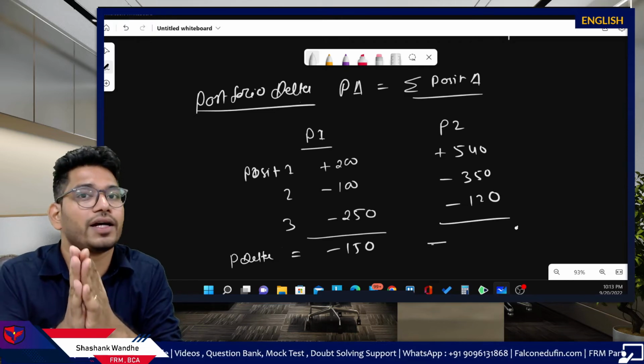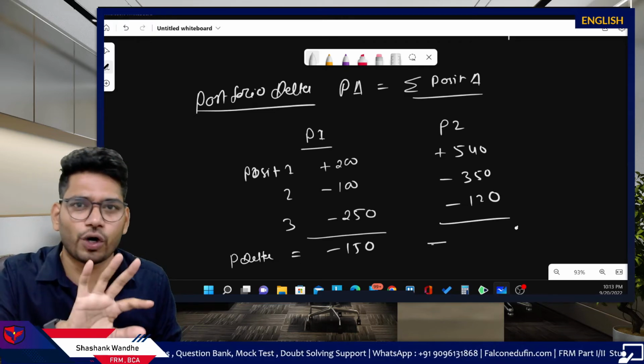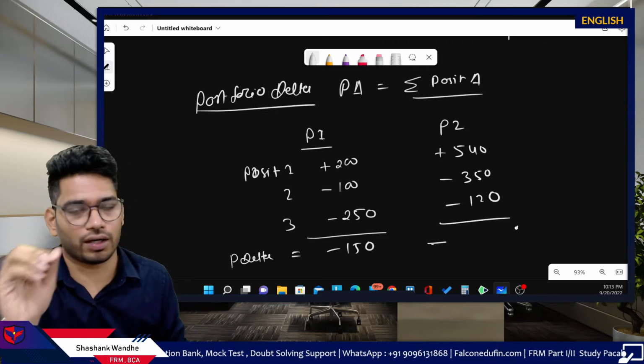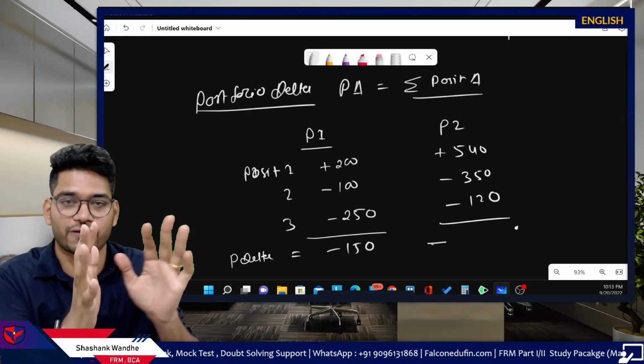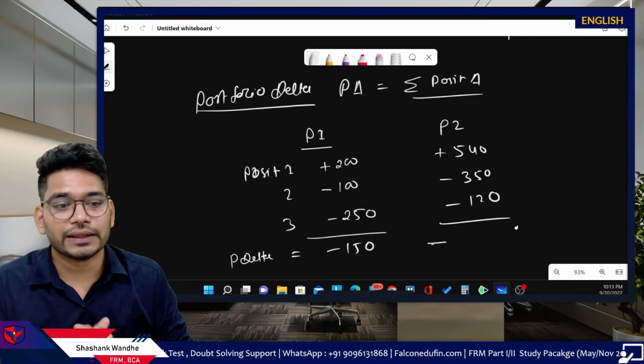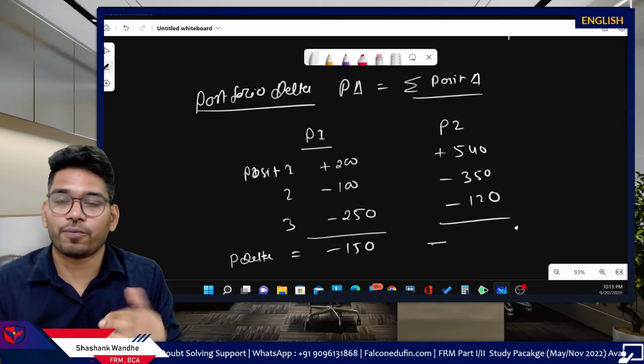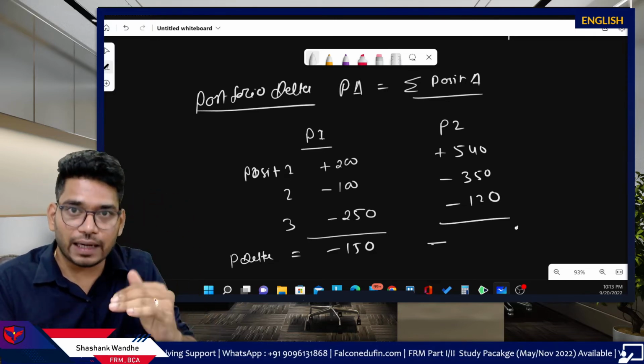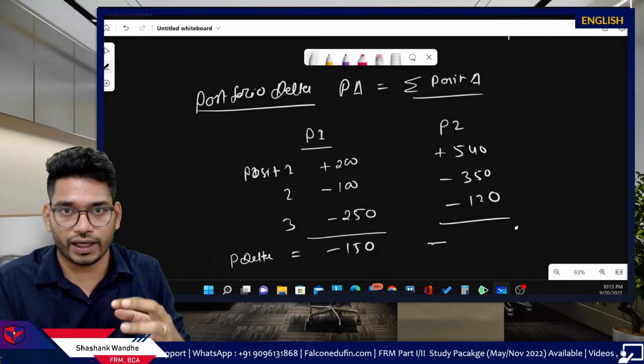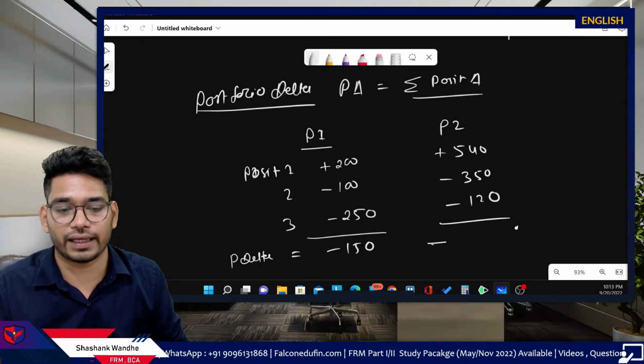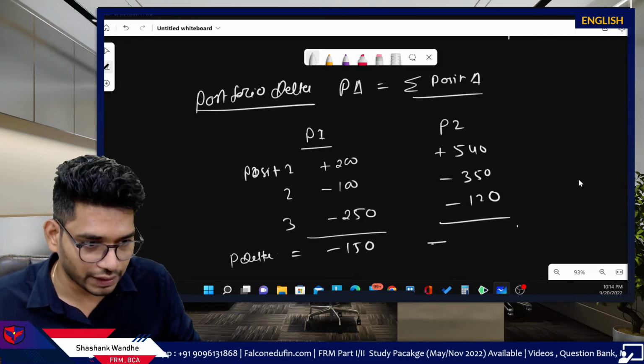As soon as we enter into positions, we don't bother about what's in the call. We don't have to worry about it. We just focus on the positions, right? Next, when we discuss the portfolio delta, we simply sum all the positions' delta. Simply take the sum of all the position deltas, and you will get the portfolio delta.